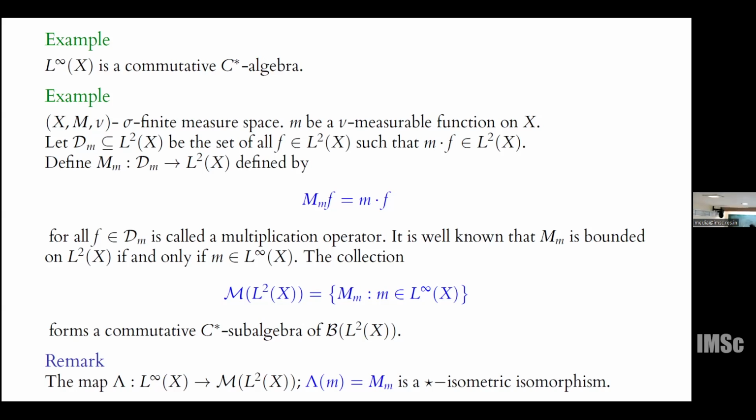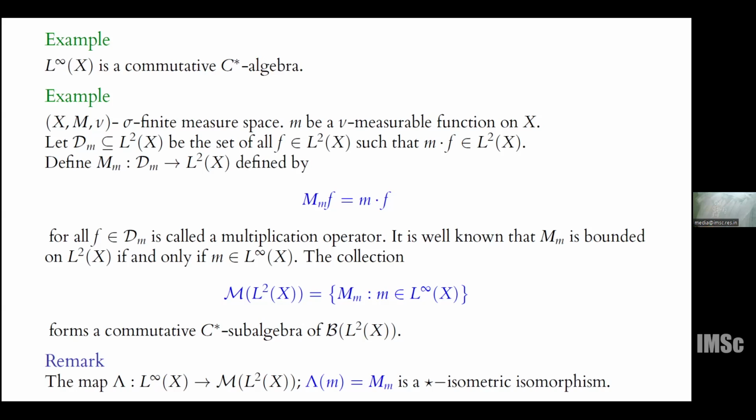for this L infinity of X, the multiplication we defined is pointwise multiplication, and the star operation is the usual conjugate of the function. Similarly, if we want to see it in terms of bounded operators, then we can take L2 of X, and if we take all bounded multiplication operators on L2 of X, then this collection forms a maximal commutative C-star subalgebra of B of L2 of X. In fact, it is a von Neumann algebra.